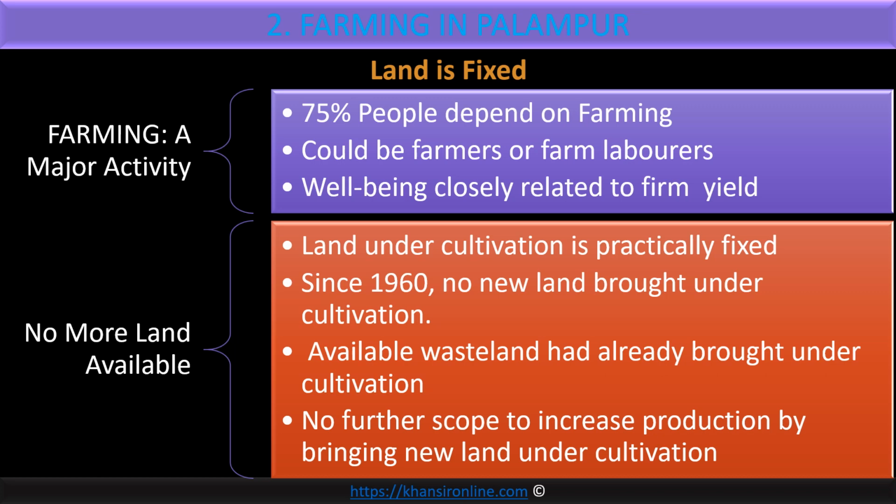Let's come back to Palampur, again a typical village in India. Here in Palampur, the most important activity is farming. Around 75% of people living in Palampur are involved in agriculture, in farming. Of course, some of them are the owners of agricultural land. It means some are farmers who have their own land, and among those who have their own land, some have small land, some have medium land, some have very big land.